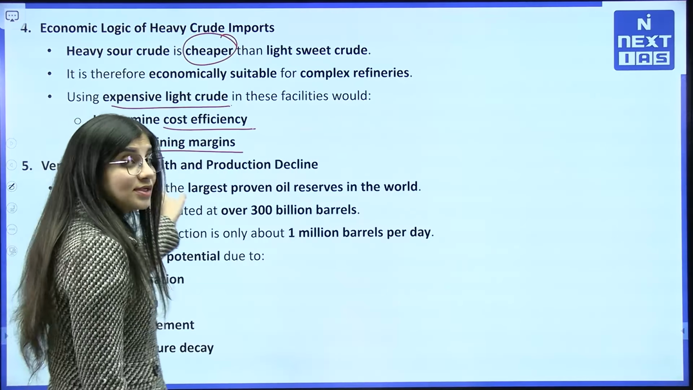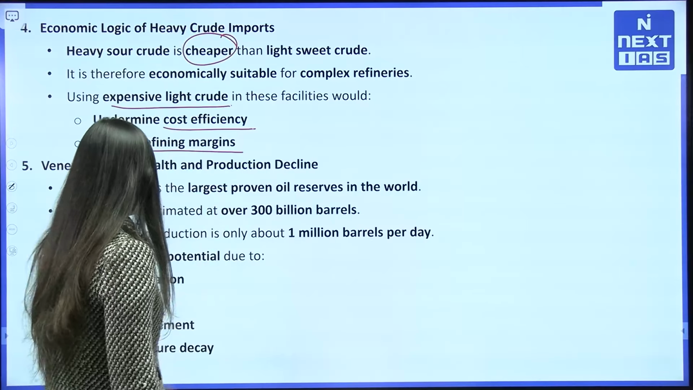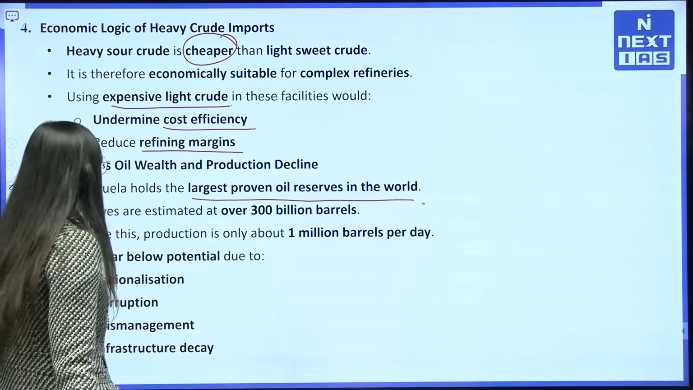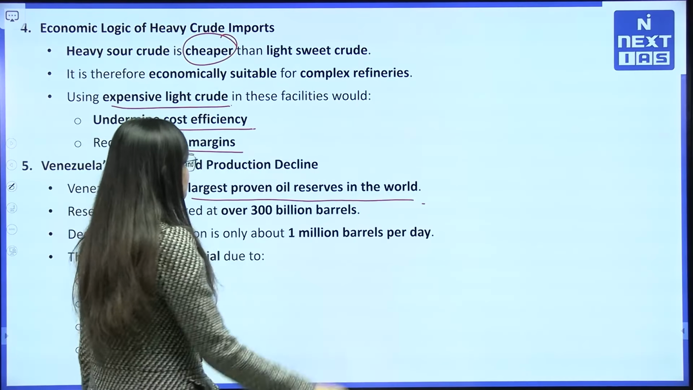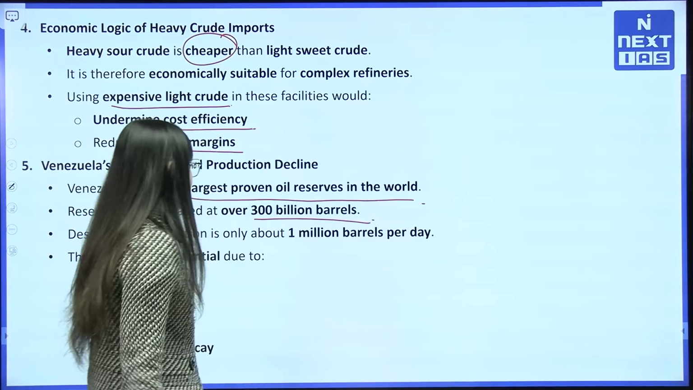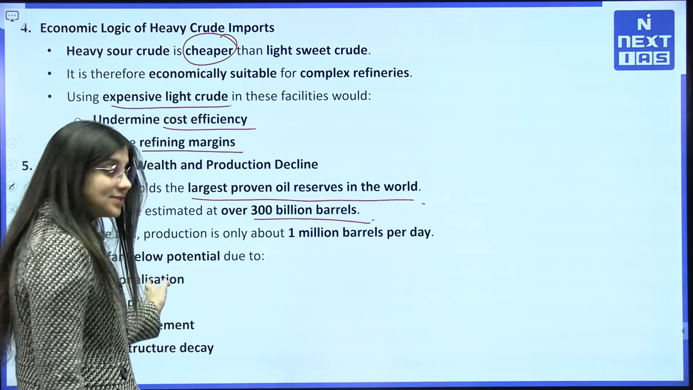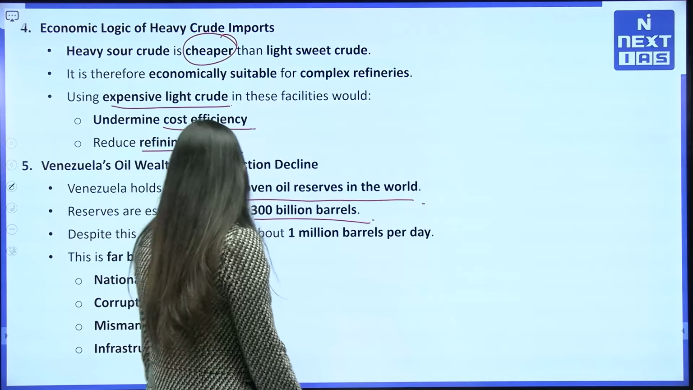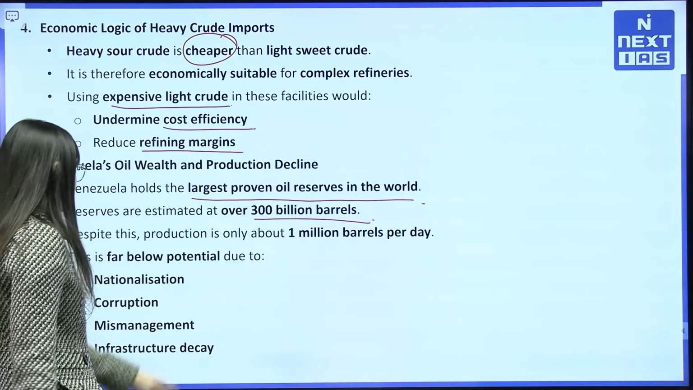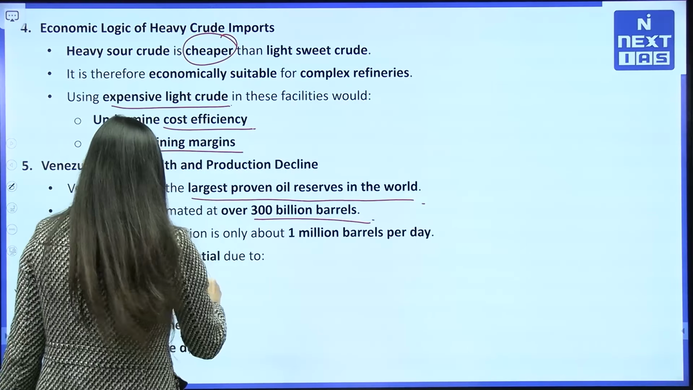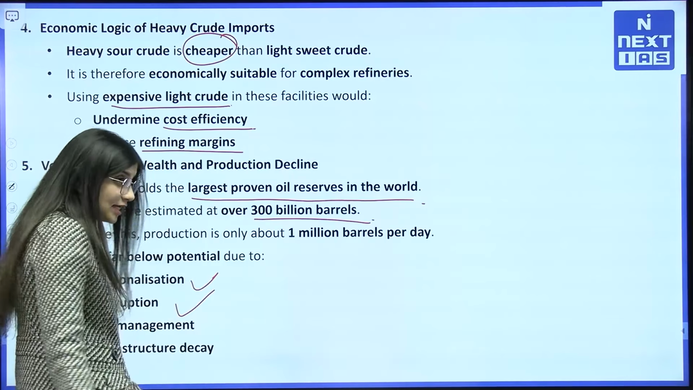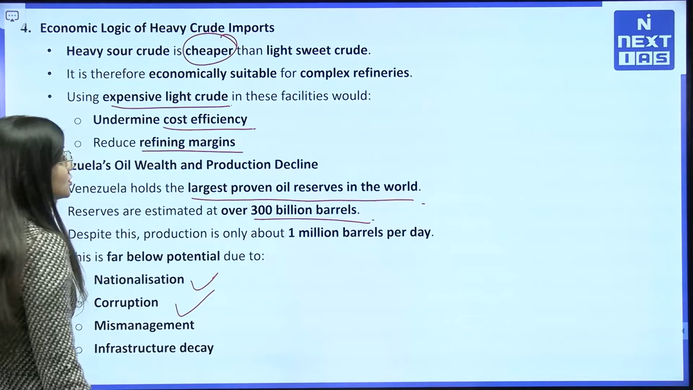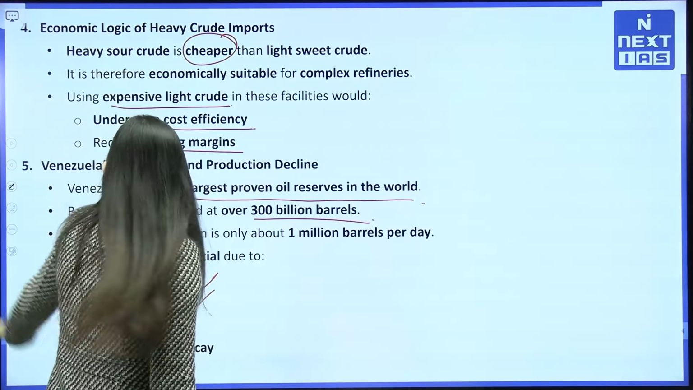And how has Venezuela's oil production declined? Venezuela holds the largest proven oil reserves in the world, estimated at 300 billion barrels. Despite this, production is only about 1 million barrels per day. This is far below potential due to a lot of issues: nationalism, corruption, mismanagement, and infrastructure delays. There are a lot of reasons. There is no strong government.